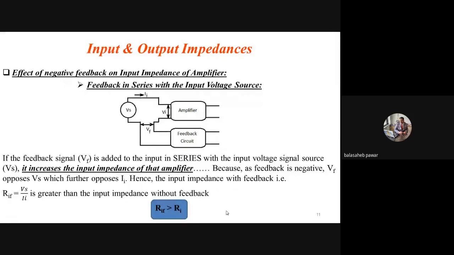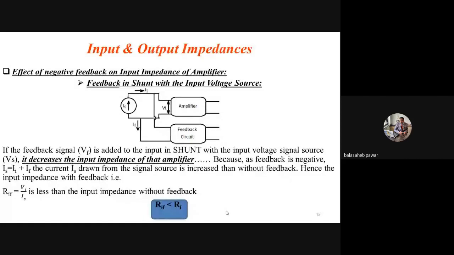Okay. Now, if there is shunt type of mixing, the other type, we have to check the effect of negative feedback on the same parameter, that is input impedance. Whenever there was series type of mixing, we observed that input impedance gets increased. If there is shunt type of mixing, then RIF will get decreased as compared to RI. Okay. Now the reason is also mentioned here.